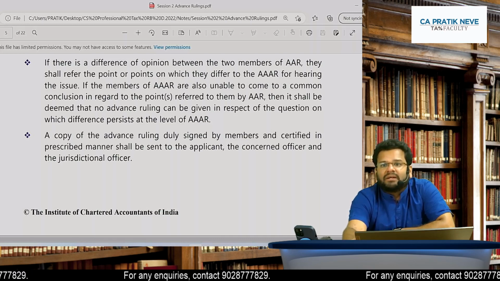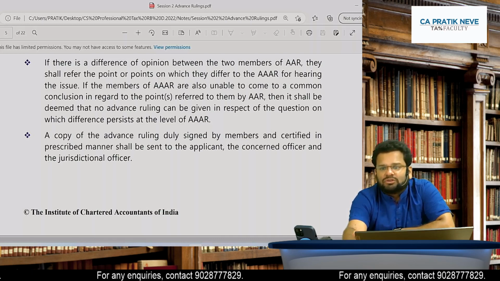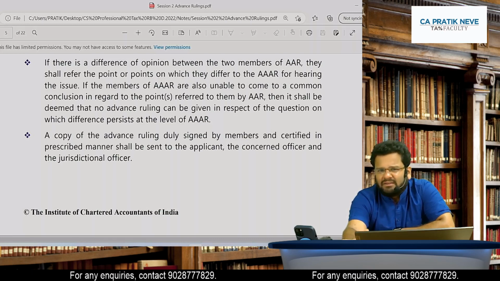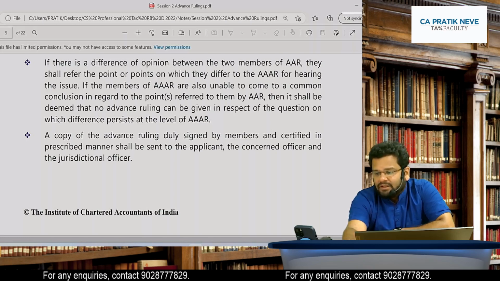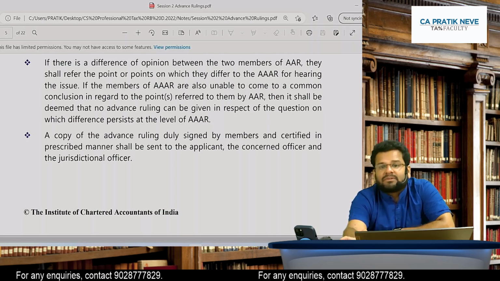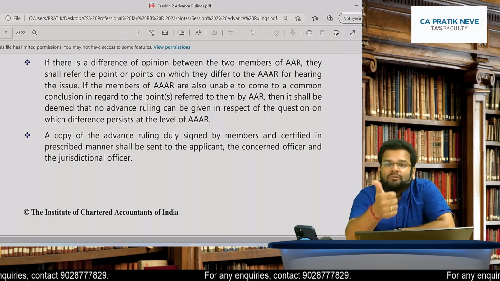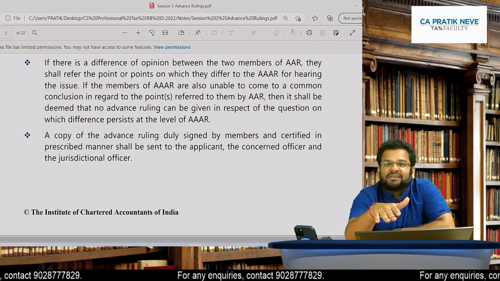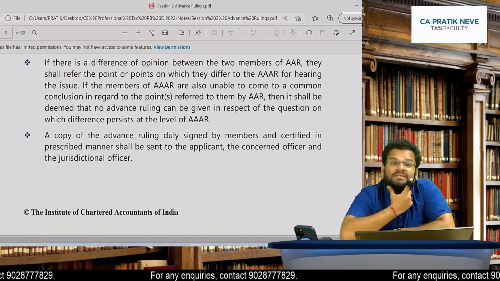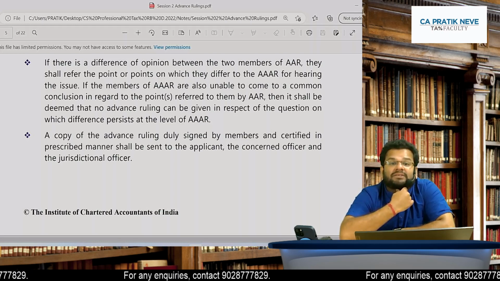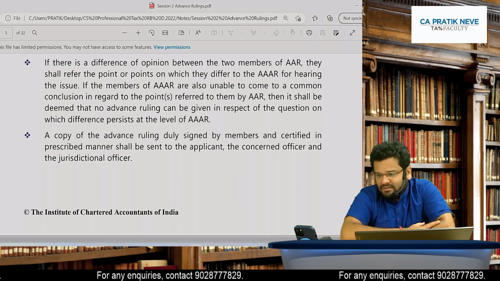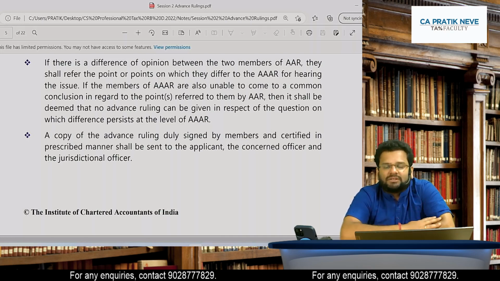If I break down your whole question in two sub questions: is the applicant required to fulfill some criteria? No criteria for anything. Who can be applicant? We have seen, one who is already registered under GST or the one who is desirous of obtaining registration under GST. That is your first question's answer.